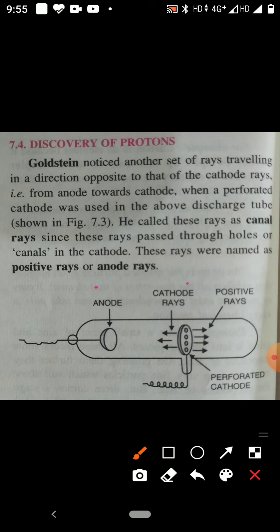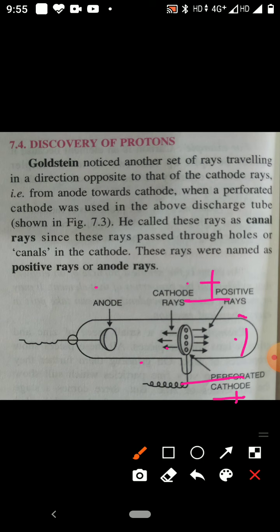towards the negative plate. When they are traveling, if a negative and a positive plate are placed, it was observed that they bend towards the negative plate. So the negative plate attracts the positively charged particles. They also produce fluorescence when they strike a zinc sulfide screen. If a zinc sulfide screen is placed, it will produce fluorescence.